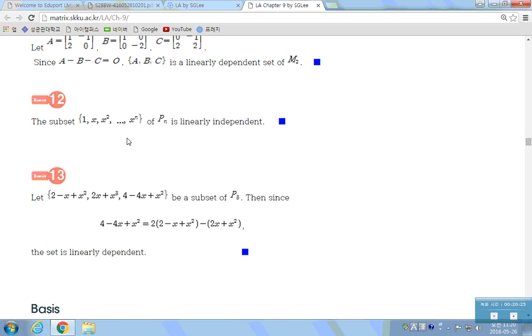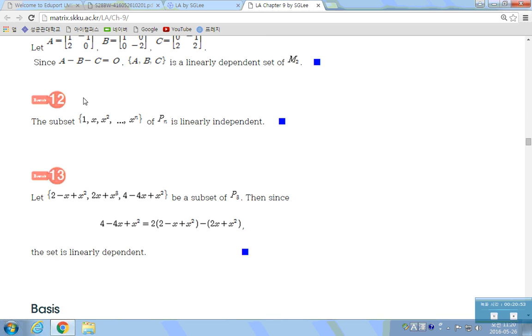Next, 1, x, x squared, up to x to the n, this subset of Pn. Can you show whether these are linearly independent or not? How? Take a linear combination of these and let it be 0. Then we have one polynomial which is 0, so all the coefficients should be 0.